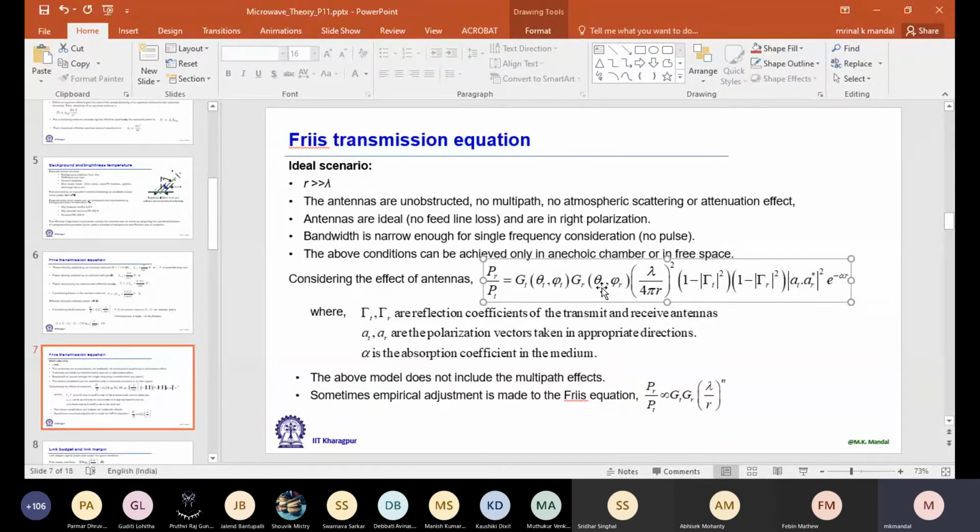Sir, gain can also be defined with respect to an isotropic antenna, right? Yes, in both cases, gain is the same quantity, right? Yeah, you see, even for the directivity it is with respect to an isotropic antenna. Now directivity you multiply by that fraction, then it becomes gain. That is the only difference. So gain is proportional to directivity. Okay, sir.